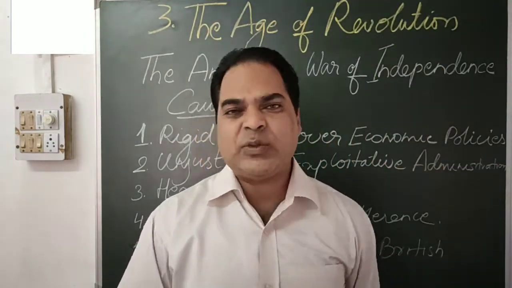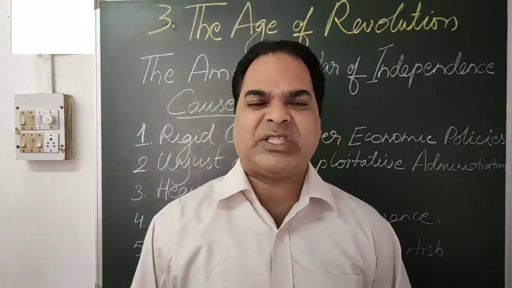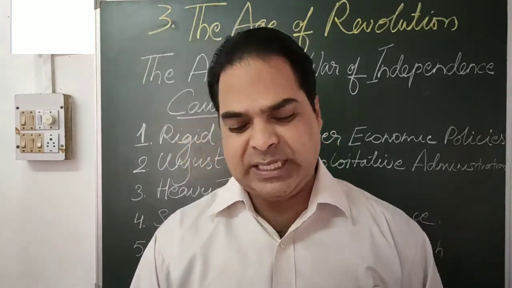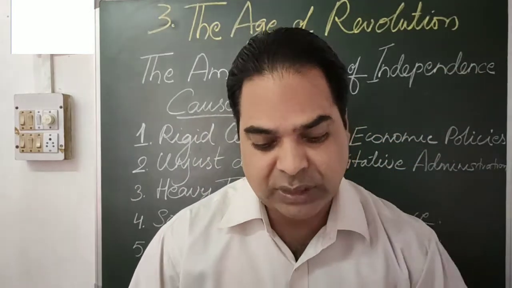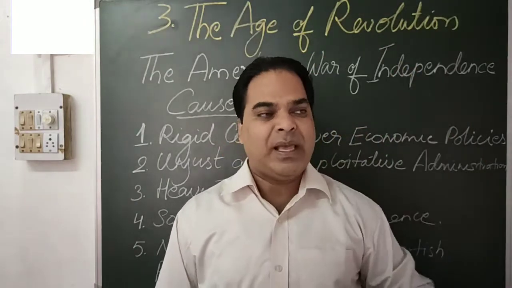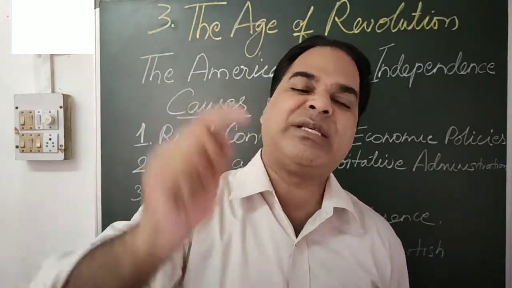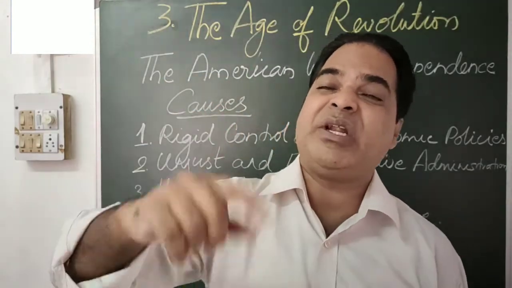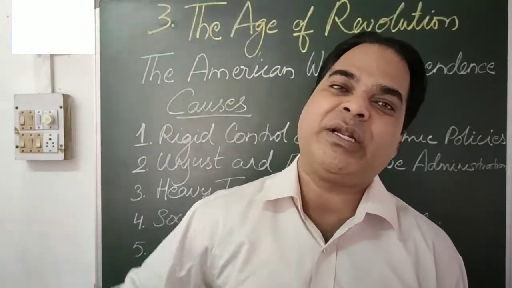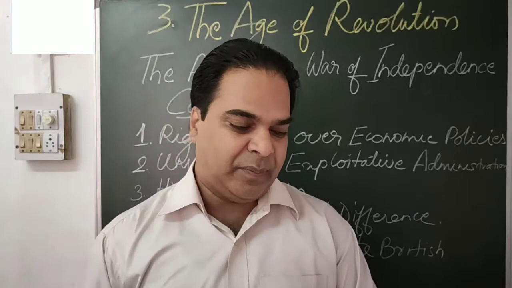Next one you can see here, heavy taxation. What is taxation? Heavy taxation. That means, my dear, the British government collected heavy taxes from them and imposed many restrictions on their business and commerce. Taxes were imposed upon them and restrictions also were imposed upon them. What type of restriction, my dear? They were not allowed to sell goods to other countries. They could not have any trading relations with other countries. They only had to trade with Britain and sell their goods only to Britain, and that also at a very cheap price.